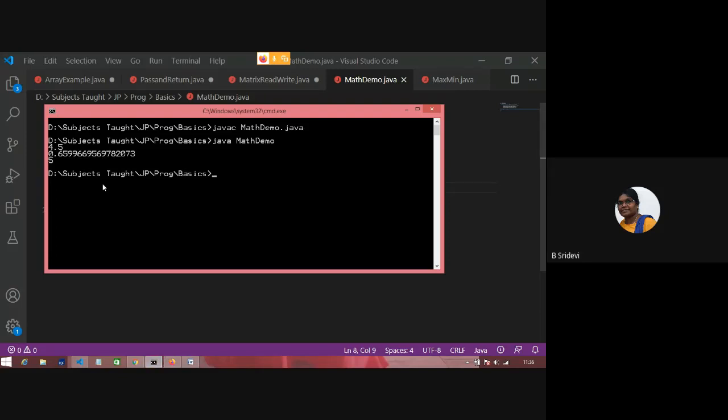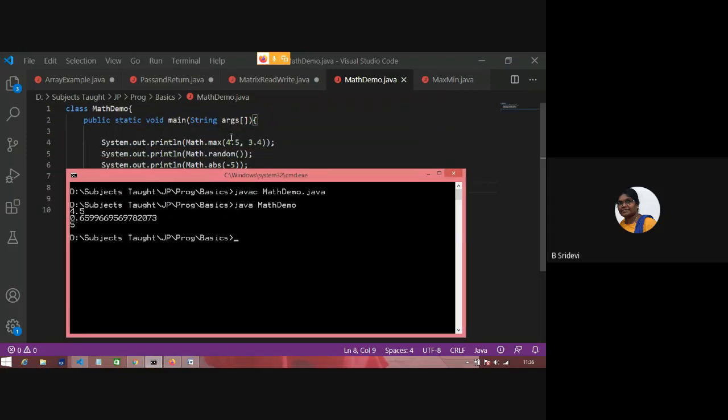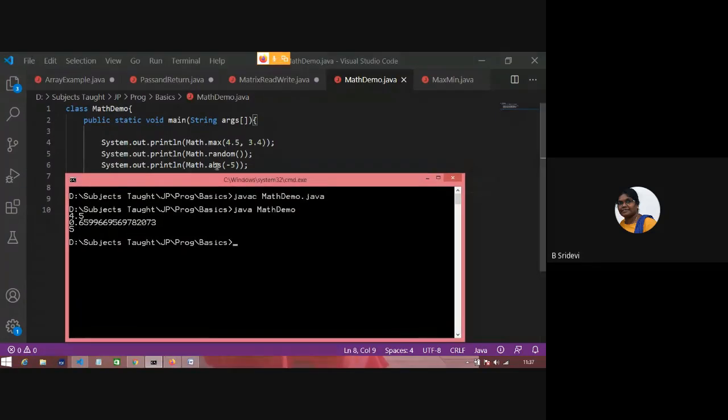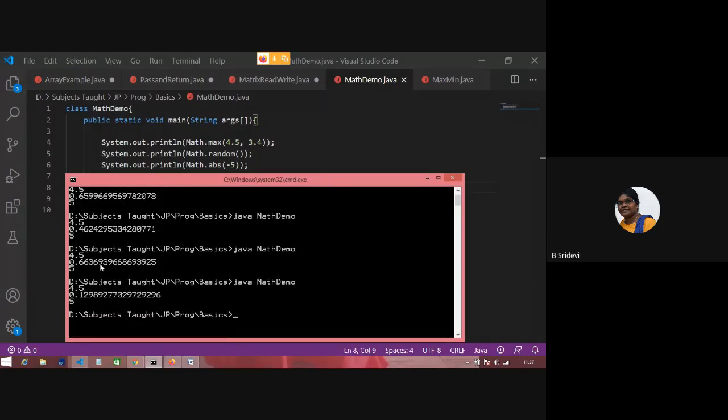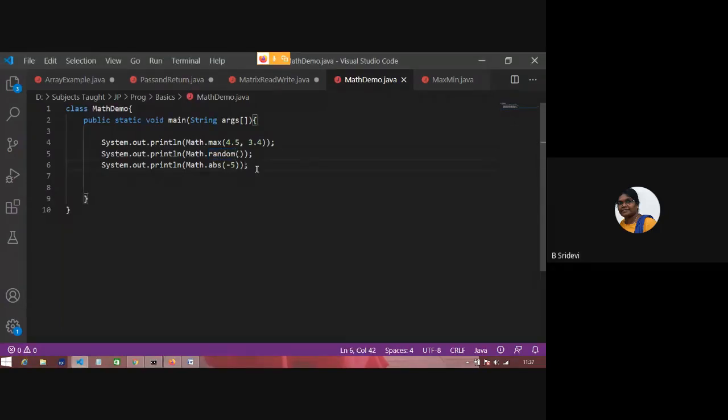See, the first one is finding the maximum of 4.5 and 3.4. That is 4.5 is the output. Next is Math.random. Some random number in between 0 and 1 has come. Next is the absolute value of -5. Absolute value of -5 or +5, both is 5. If I run again, now I got 0.4 as the random value. If I run again, 0.66. If I run again, 0.12. That means you are getting a random number in between 0 and 1.